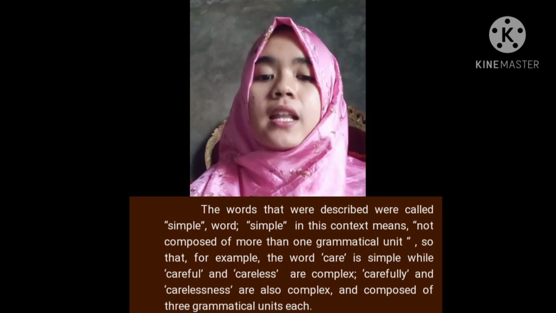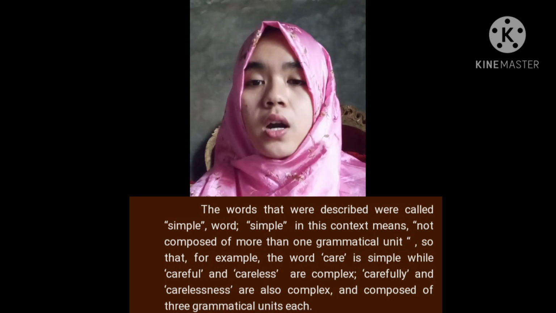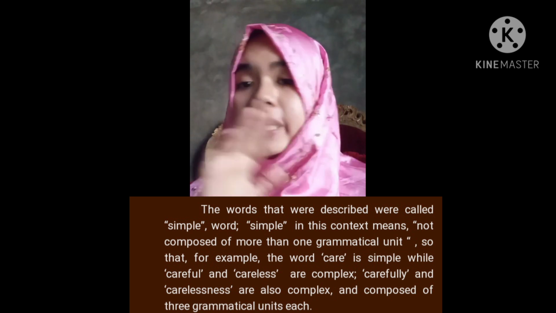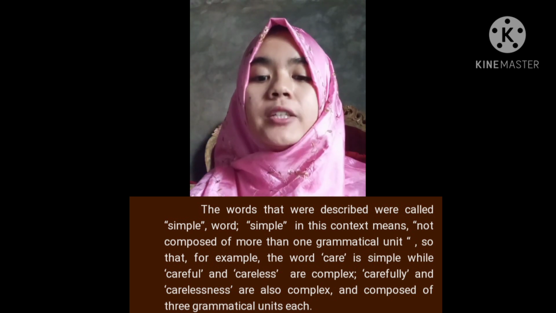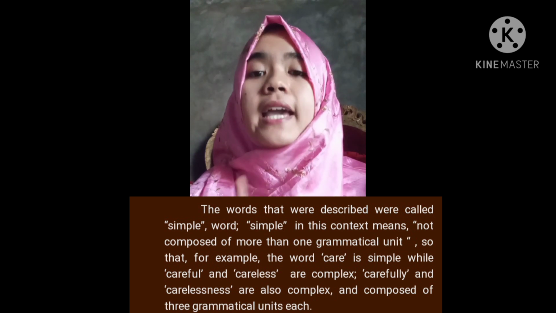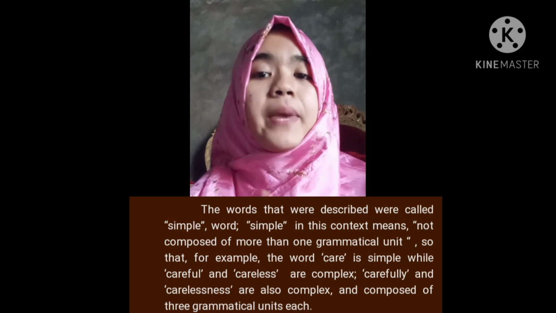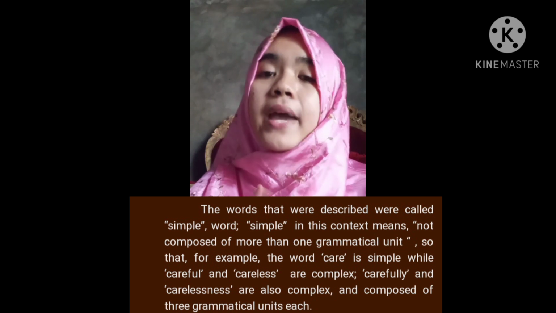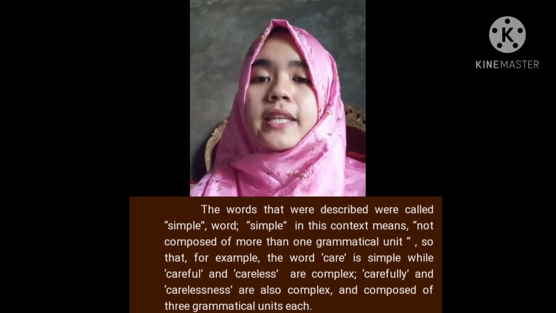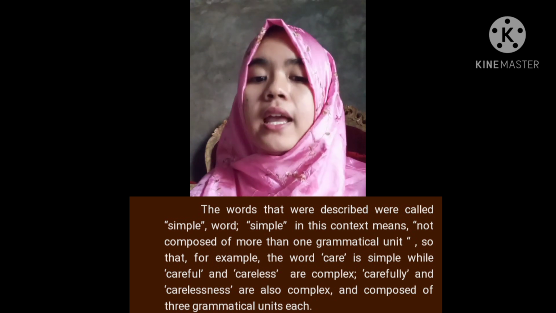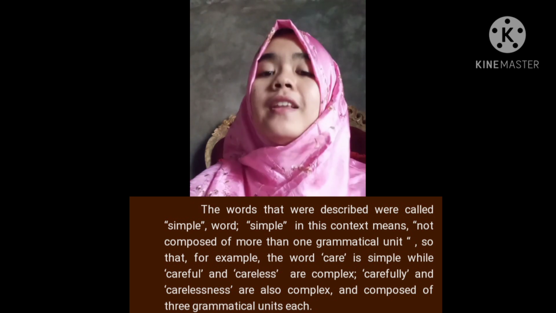And the second, any plus more can be anymore. And back plus hand can be backhand. And back plus ground can be background. And bed plus room can be bedroom, like this.